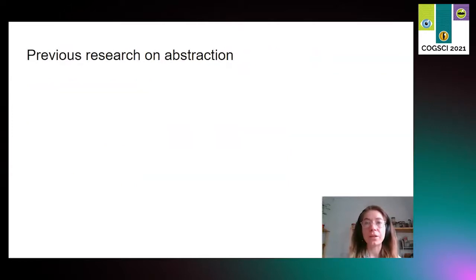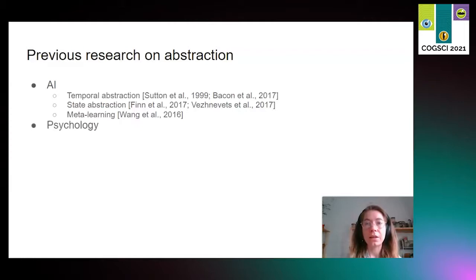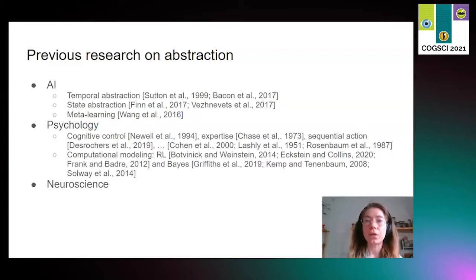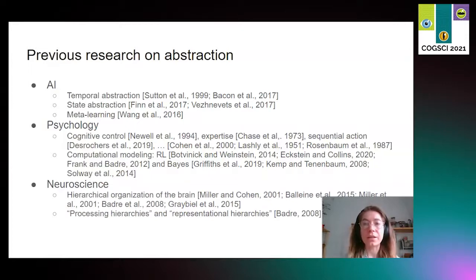Because it is so powerful, abstraction has been crucial in many different disciplines. In artificial intelligence, agents abstract over time, over states, or over the learning problem itself to solve complex problems using hierarchical algorithms. In psychology, at least since the cognitive revolution, many believe that mental representations are hierarchical, and in the past decades, more and more computational models have come out using hierarchical Bayes or hierarchical reinforcement learning. Neuroscience has shown that the brain itself is organized hierarchically. So for example, some regions are superordinate like the FPC, and control subordinate regions like the striatum in a processing hierarchy. The brain also represents more abstract information in more frontal regions and more concrete information in more posterior regions